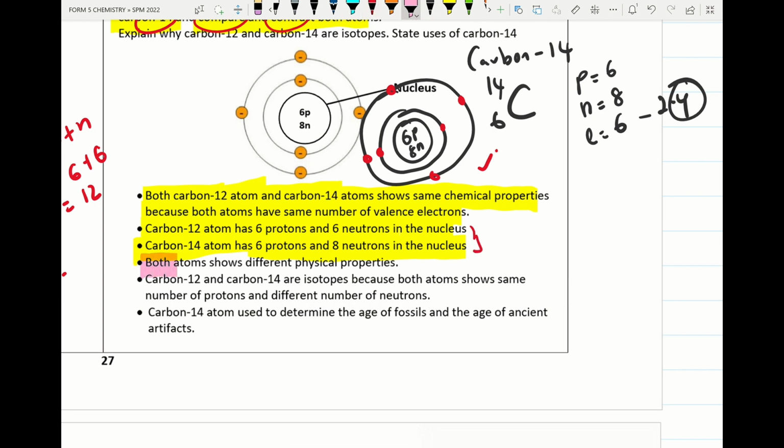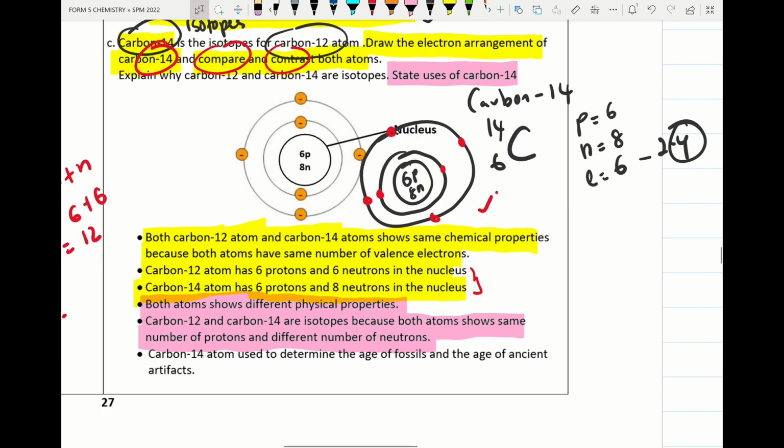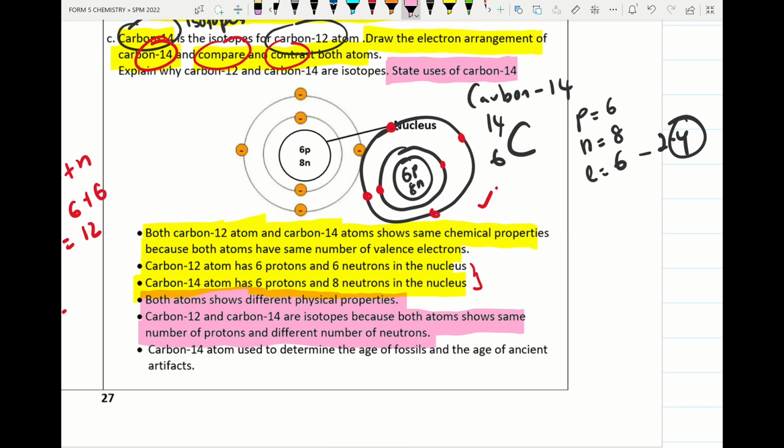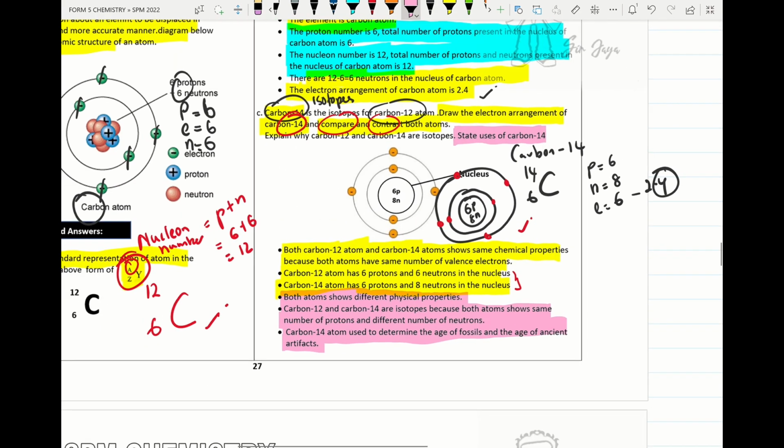Next point, both atoms show different physical properties. Next, carbon 12 and carbon 14 are isotopes because both atoms have the same number of protons but different numbers of neutrons. And we state the uses of carbon 14. The question wants us to state the uses of carbon 14. Carbon 14 is used to determine the age of fossils and also ancient artifacts. So that's how we answer the essay question.